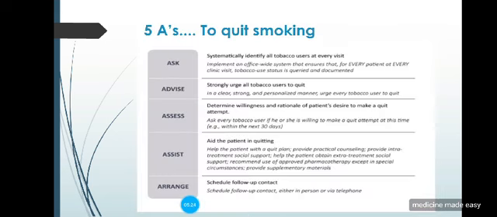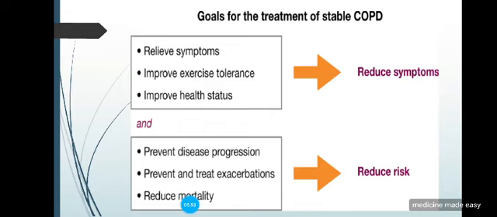Then these are the 5 A's, how you are going to ask the patient to quit smoking. You have to ask at every visit systematically about the use. Then you have to advise them to quit. Then you have to assess whether the patient has the desire to make a quit attempt or not. Then you have to assist the patient in quitting. And you have to arrange follow-up contact to see whether he has quit smoking or not.